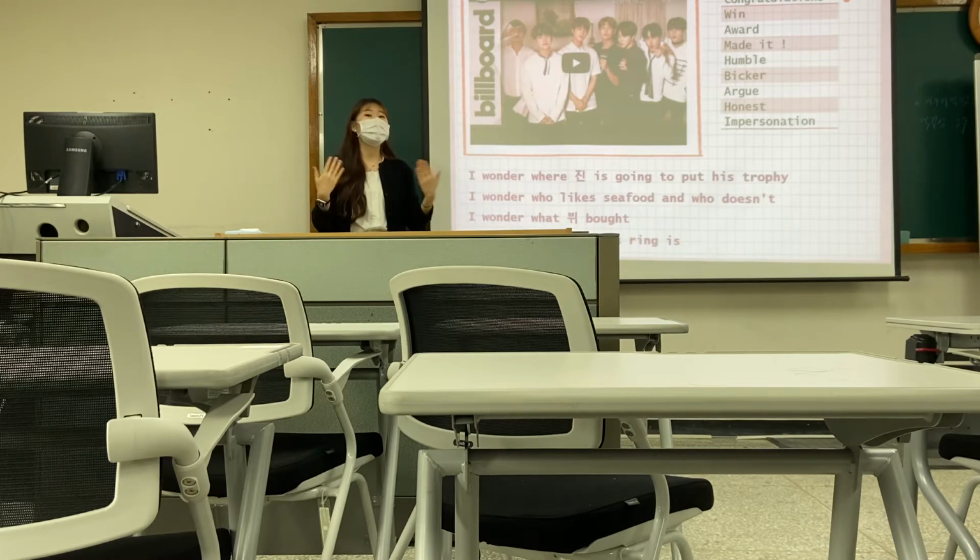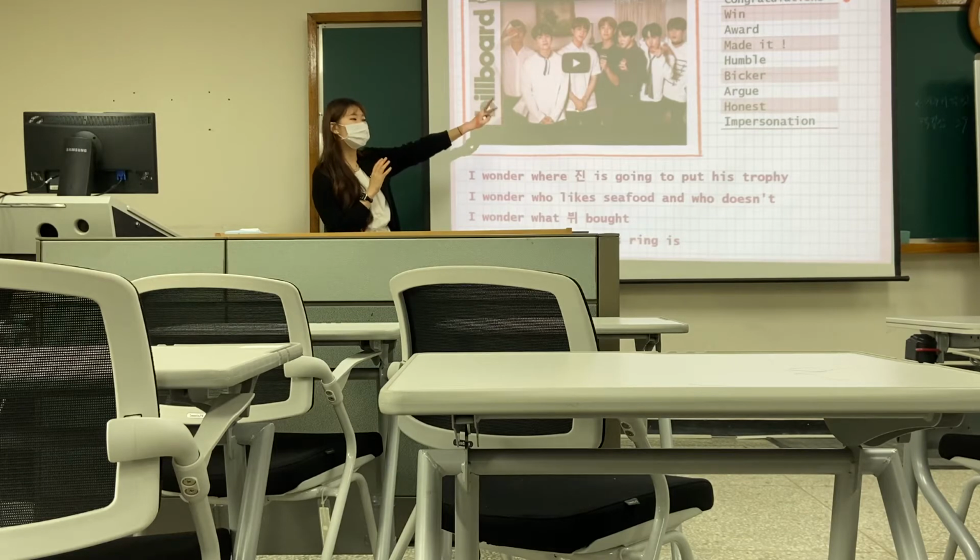That's because she's humble. When she's not humble, she would say something like, I already knew it, you didn't know, I know it, I'm always perfect, you know? Something like this would be not being humble. Everybody seems to understand. So next two, bicker and argue.